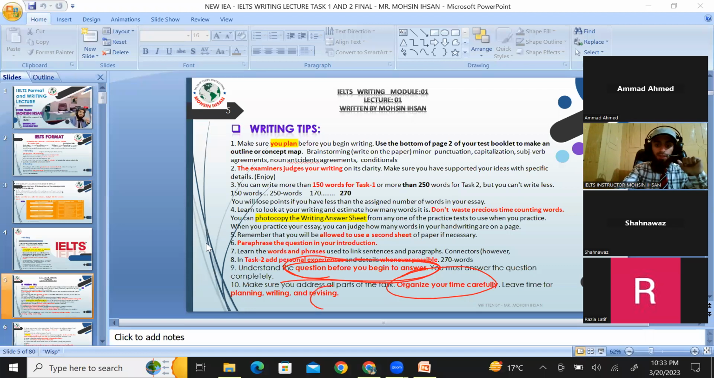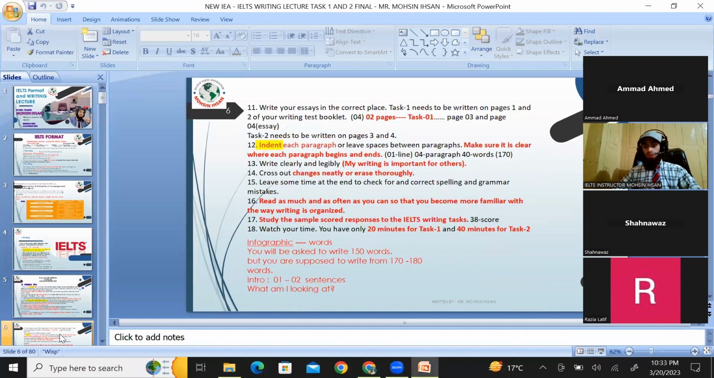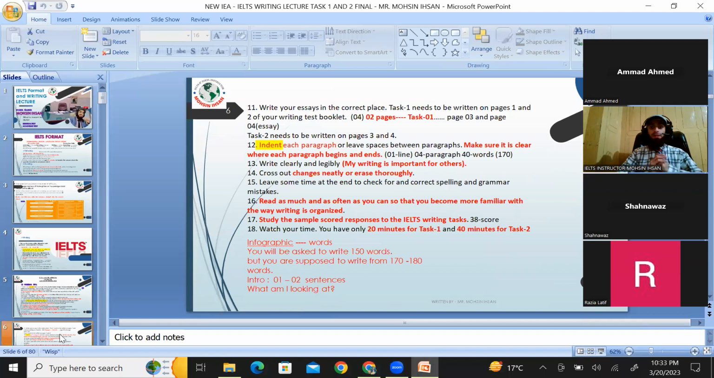Next, revising should be done for realizing spelling mistakes, or going through to see if you have made any punctuation mistake or something like that. Okay, write your essays on page 3 and 4, and task 1 on page 1 and 2. This should always be written at the top: task 1 should be written on page 1 and 2, and task 2 should be written on page 3 and 4.